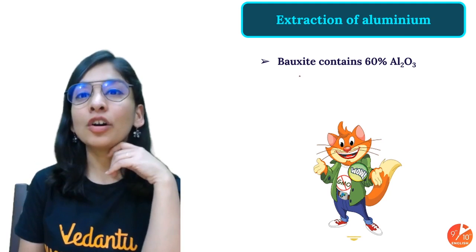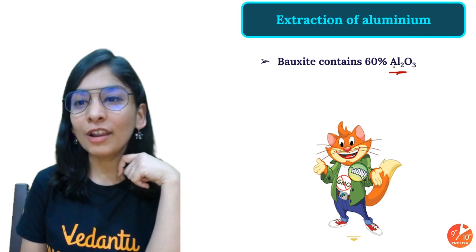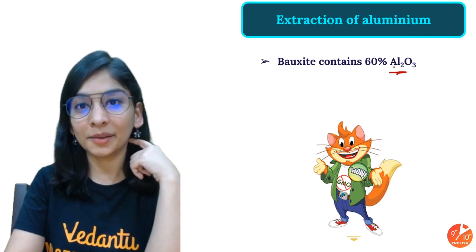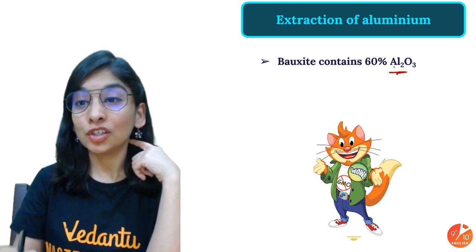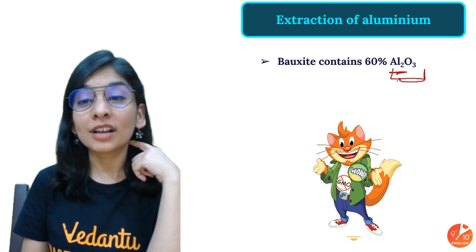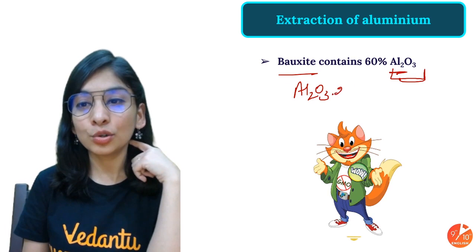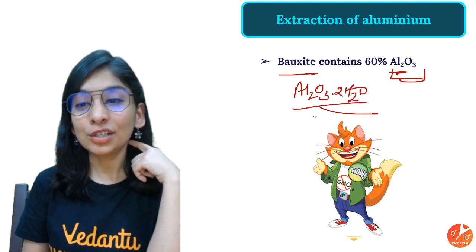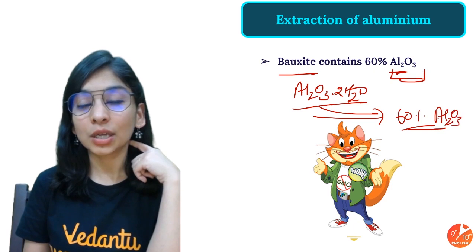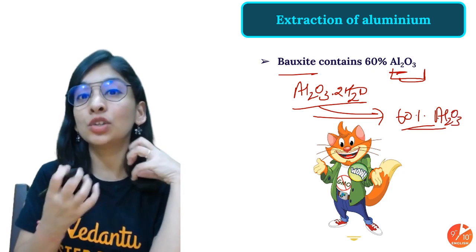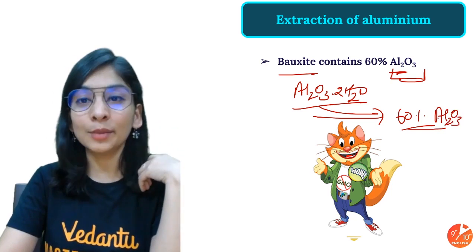Alright, so when I talk about bauxite, that contains almost 60% aluminium, and we needed to get that. Not aluminium, aluminium oxide I'm talking about. Bauxite is Al2O3.2H2O, that in total is having 60% Al2O3. The very first step is that we need to get this alumina, and then we will move ahead.